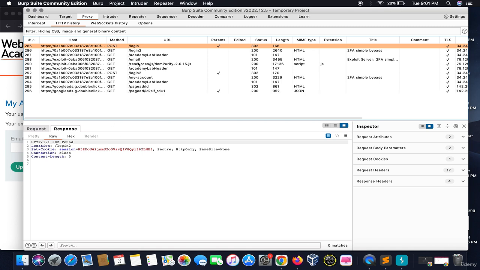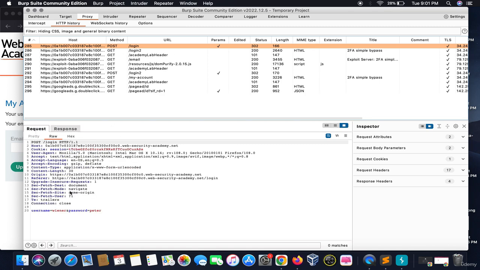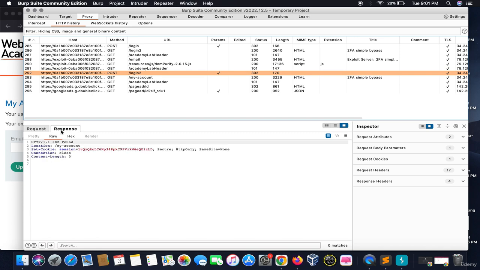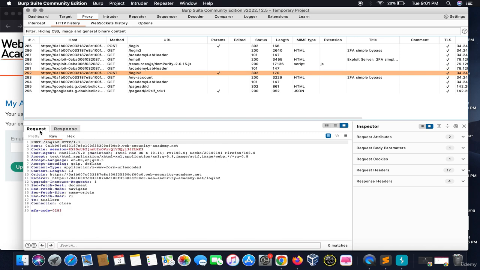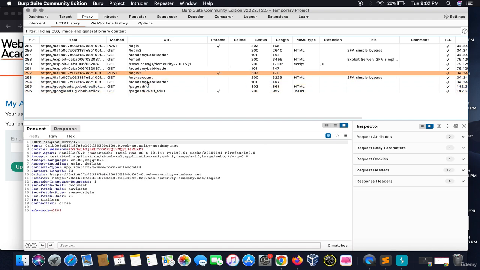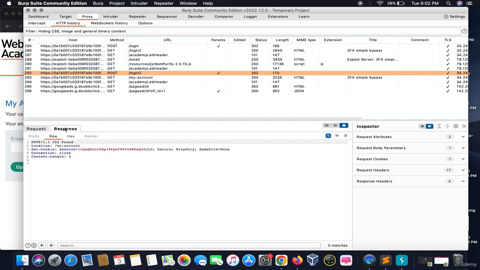This is the login request when we provided the credentials. This is the request for the two-factor authentication. And moving down, when we provided it with the 0283 MFA code, it shows us this response.